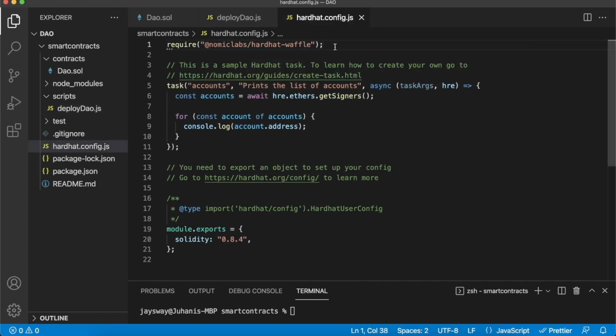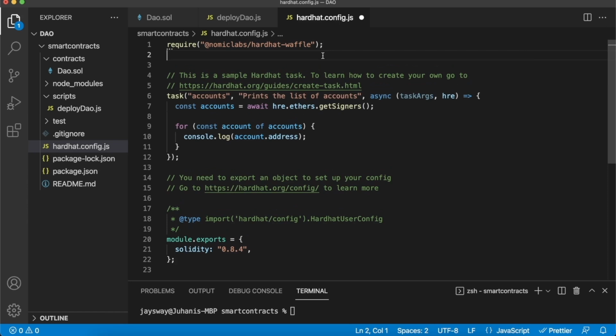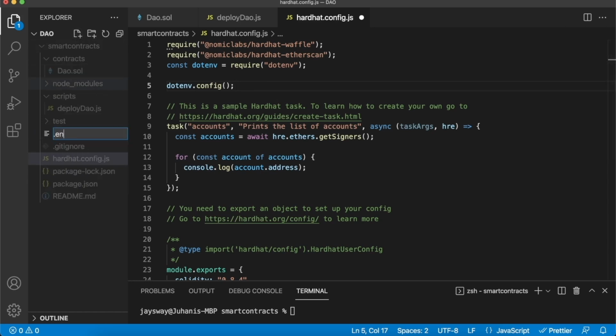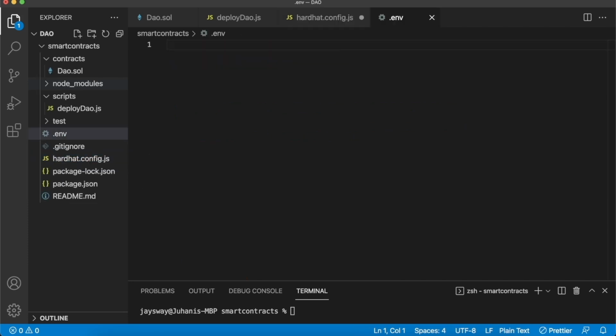Here at the beginning, we'll have to require some libraries we're going to use. The libraries are Nomic Labs Hardhat Etherscan. This will allow us to verify our smart contract. Then of course .env, where we'll store all our variable keys for deploying and verifying our smart contract. So speaking of that, we can go ahead and create a file called .env in our file directory over here, where we'll put the keys that we need for compiling, deploying, and verifying.